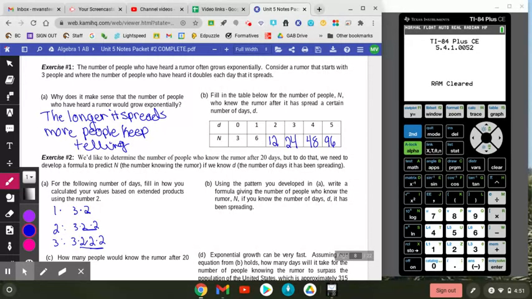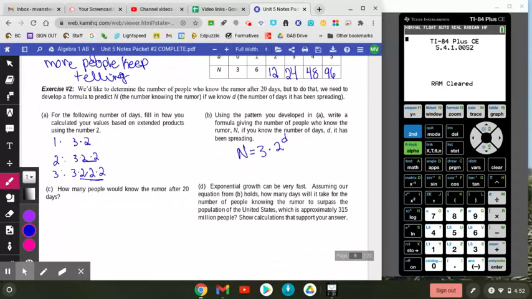Now using the pattern you developed, write a formula giving the number of people who know the rumor, n, if you know the number of days. Well, you can see that we do 3 times 2 to the d, because each day we multiply by 2. Oh, and it's not a, it's n. Sorry about that.